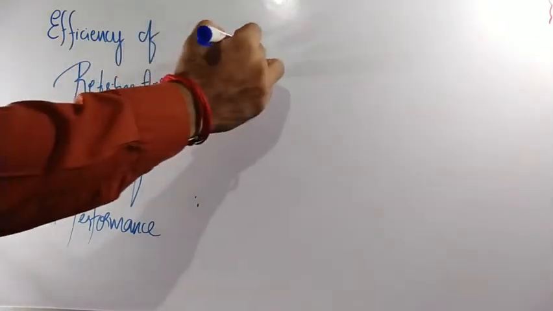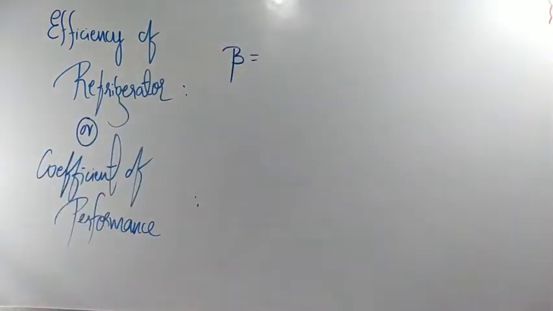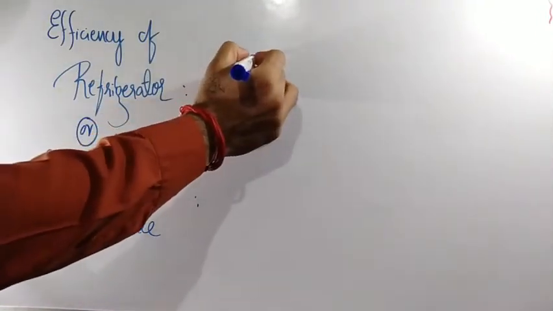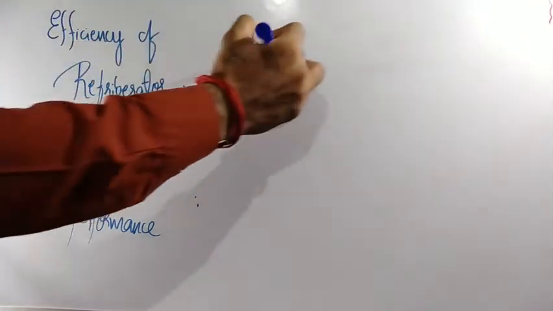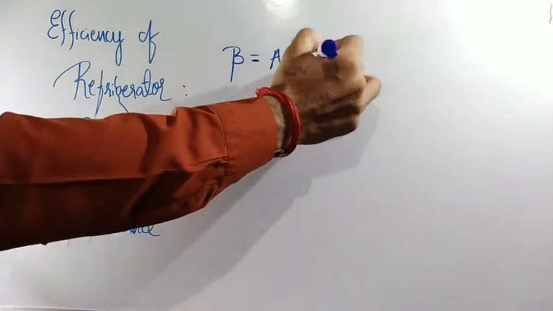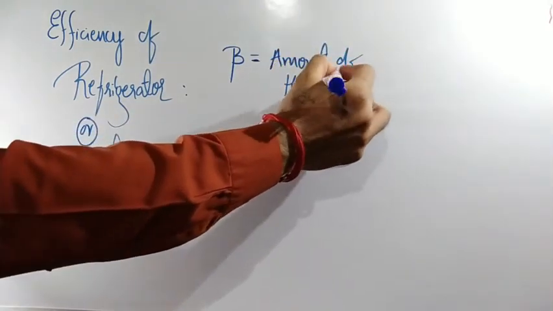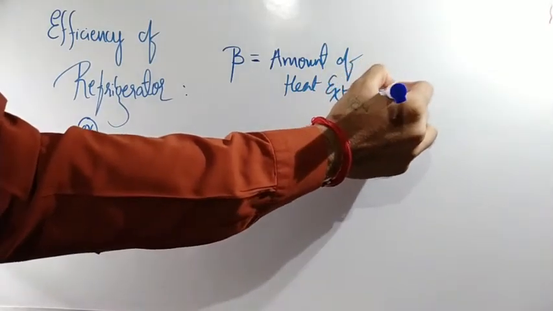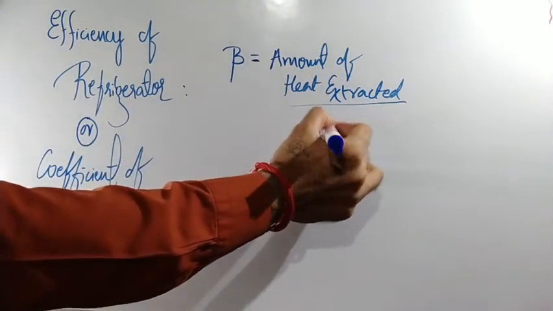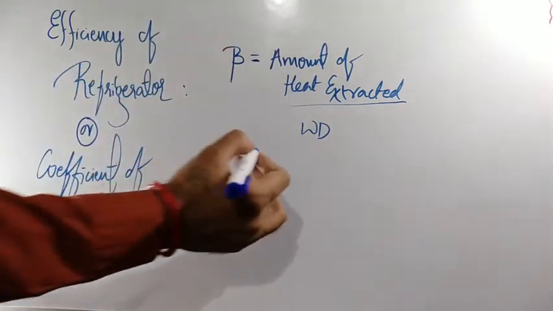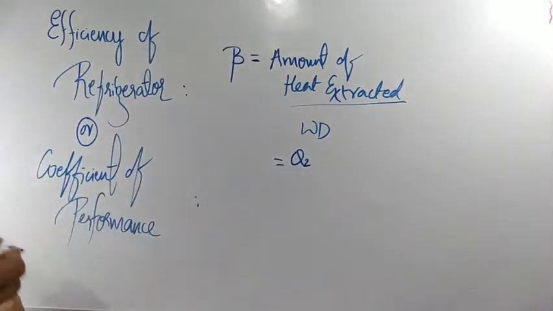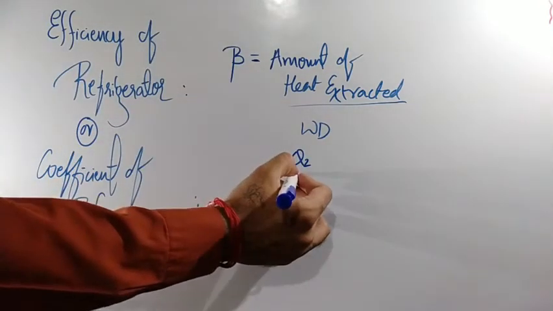So the notation for this is nothing but beta. Remember, there we had used eta, no? Here we are using the term beta, where beta is nothing but the amount of heat extracted to the work done on the system. So it is the ratio of the amount of heat extracted divided by work done. Amount of heat extracted means what is our value? Q2. Correct, no?